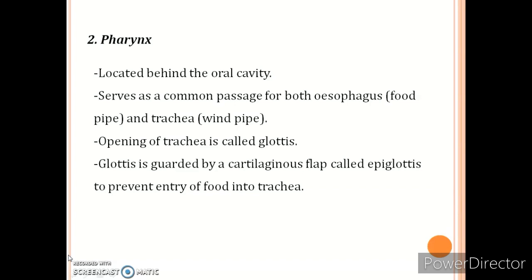So to make sure that the food will not enter into the windpipe, the epiglottis covers the opening of the trachea, that is the glottis, to prevent the entry of food so that the food will go to the food pipe only.